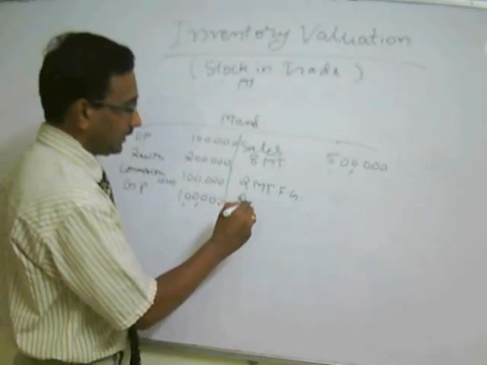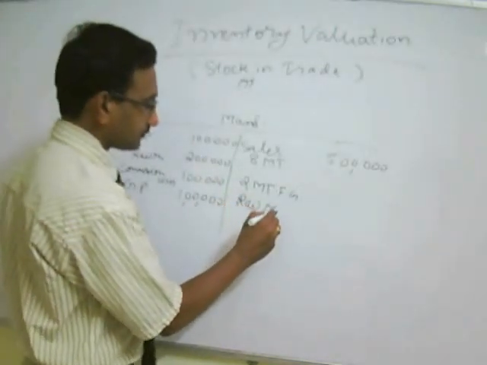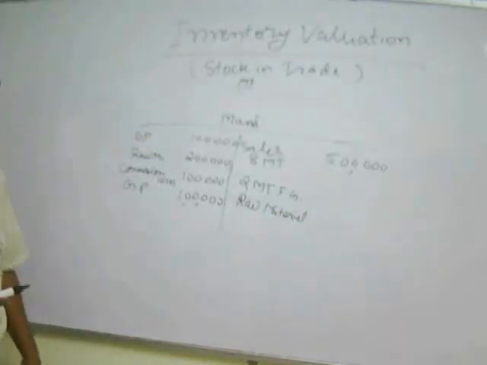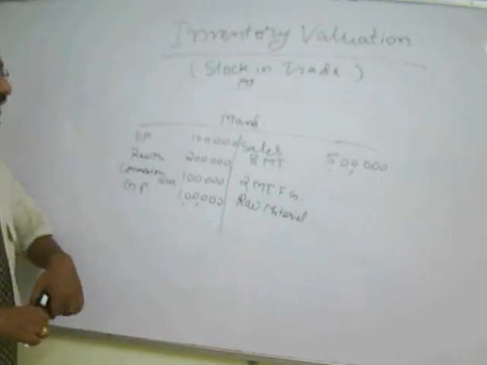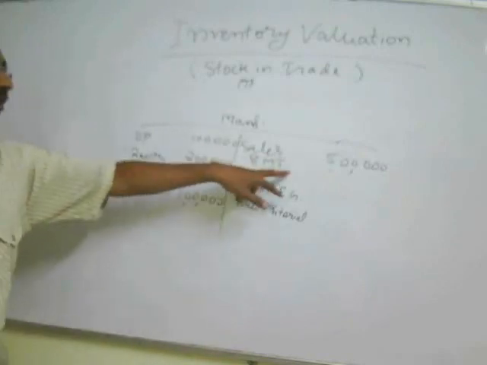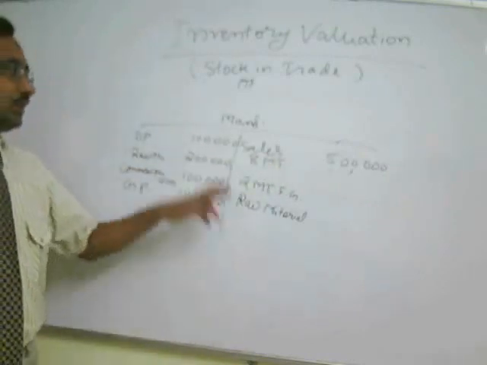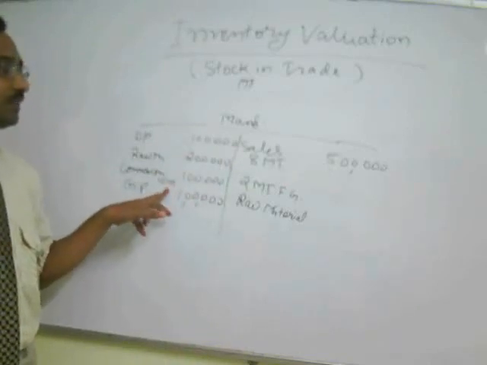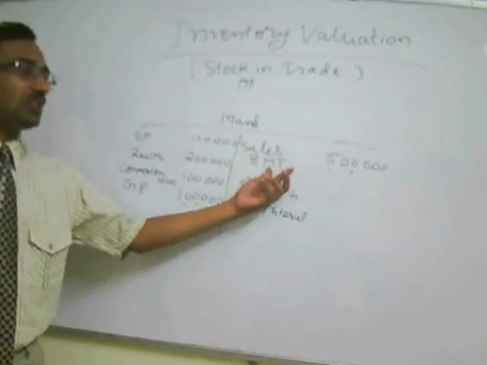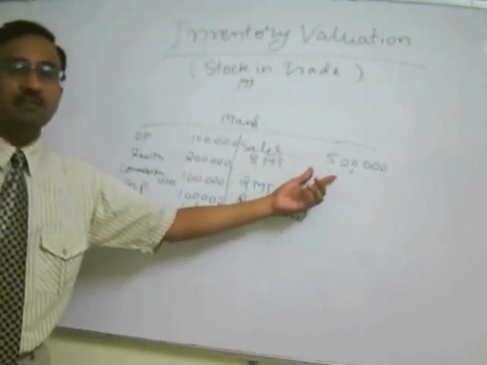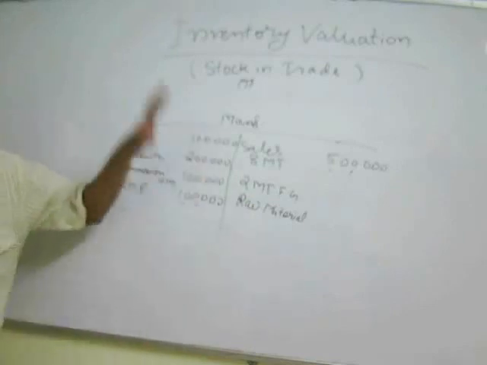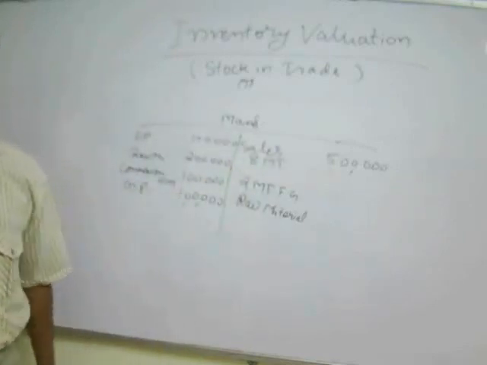There can be a possibility that raw material stock may be there, or some material is in progress for manufacture. Therefore, why do we credit the manufacturing or trading account? Only to balance the cost. Cost should be matched with revenue. That is the concept. Suppose the cost is for 10 metric tons and the sale is 8 metric tons; it is not matching. So the cost of 8 metric tons is required to be matched with the revenue from 8 metric tons, that is the sale. The rest will be your closing stock. That is why we have to credit this manufacturing or trading account.